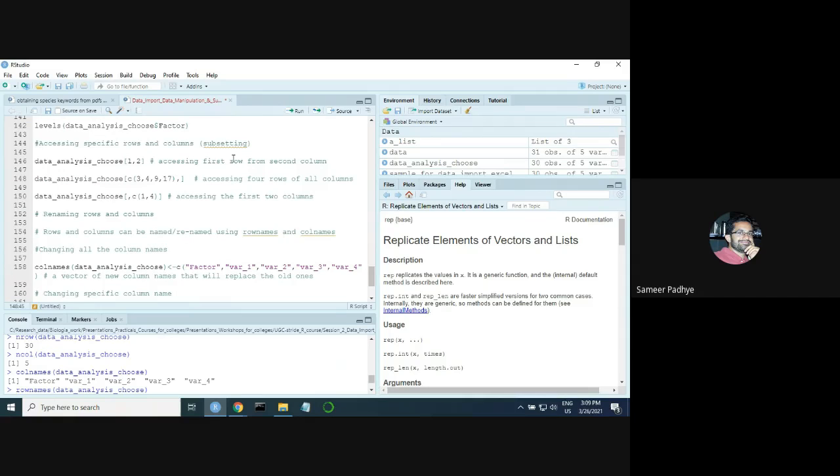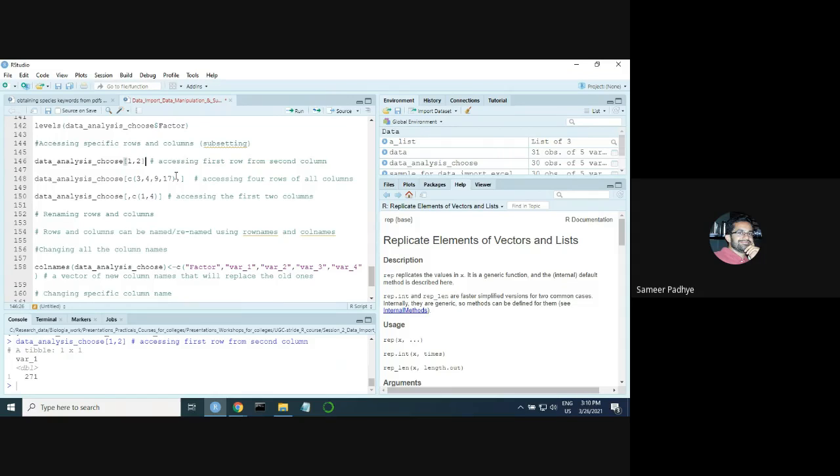So once you have imported your data properly, and once you have changed the data type if there was any mistake there, then you can also subset your data. Meaning, it might be the case that you don't want the entire data set. You might want to use subsets, chunks from that data, for your analysis. Now, yesterday we looked at subsetting, right? I hope you remember. You give the name of the data, and within square brackets, this will access a specific element,